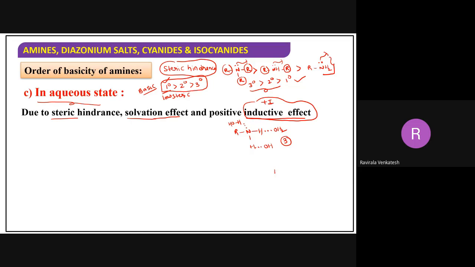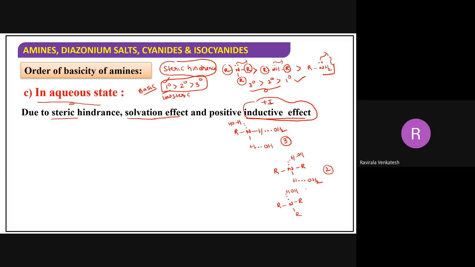Now if I take the secondary amine here, R2NH, and water here. Now here it is common only. Everyone will get like this. So how many did we get here? Two hydrogen bondings. Next, tertiary amine. Tertiary amine could not form hydrogen bonding through hydrogen, but it can form only with nitrogen, like this.